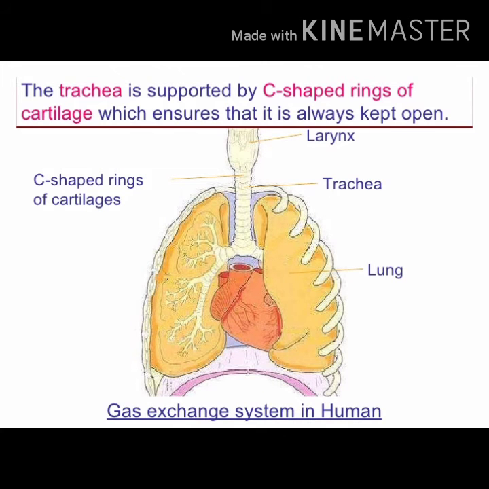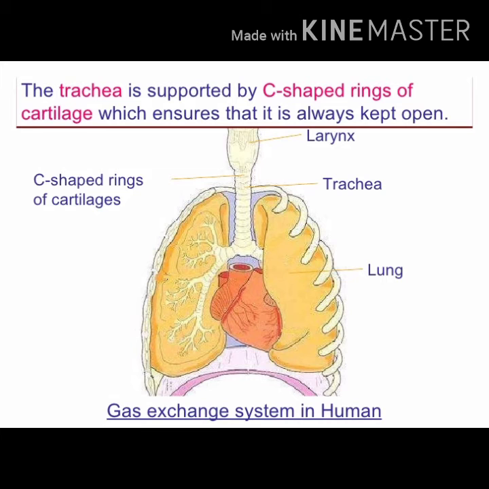In addition to these, there is a certain mechanism for the movement of air through this surface, a certain procedure for the exchange of gas across this surface. Now let us discuss how the respiration process takes place in human beings. You can see in this picture which organs are involved in the respiration process. The respiration process starts from the nose.